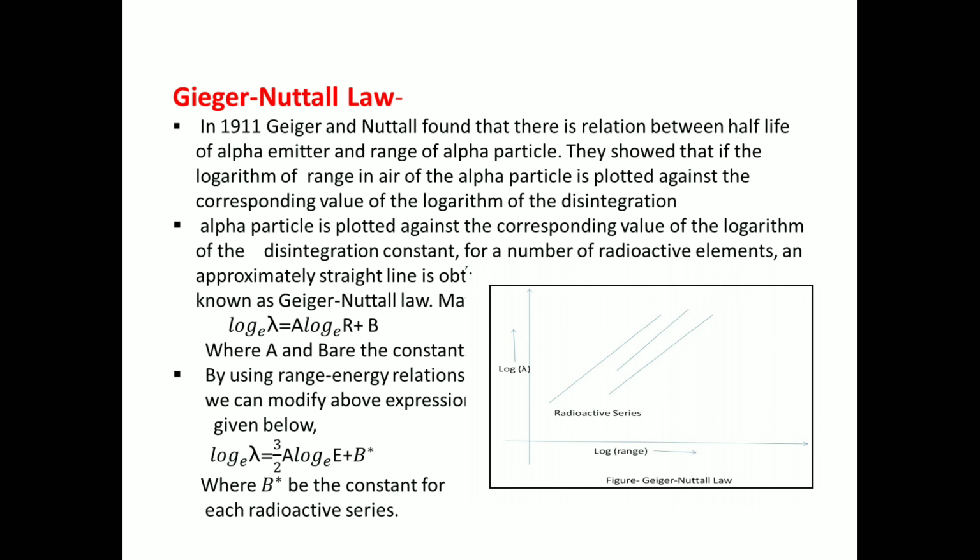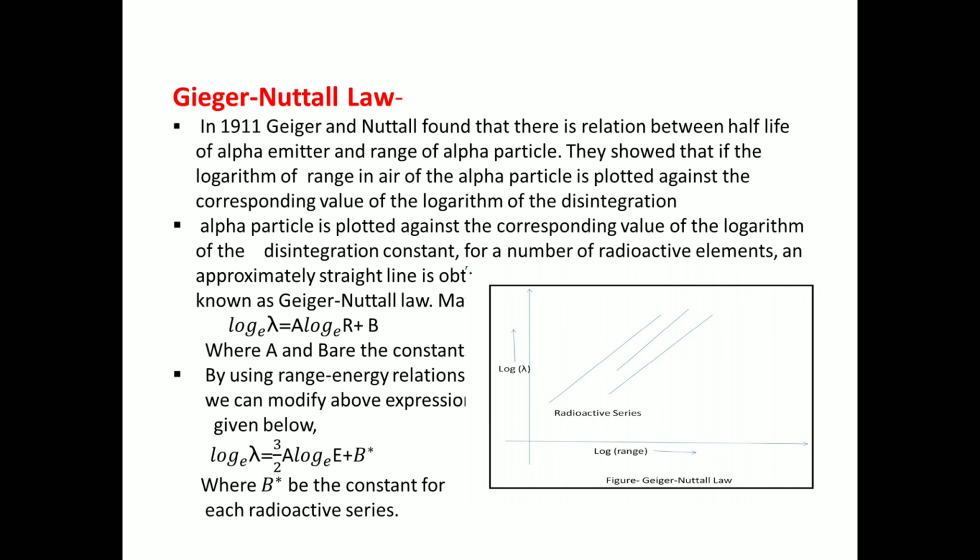Means there is a relation between the half-life of the alpha emitter and the range of the alpha particle. As we saw in the earlier slide, the range is the distance at which the alpha particle loses its energy.